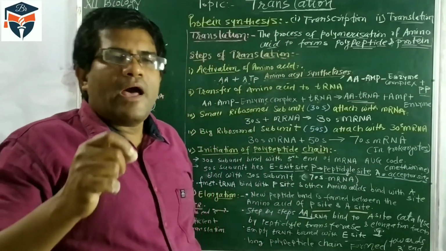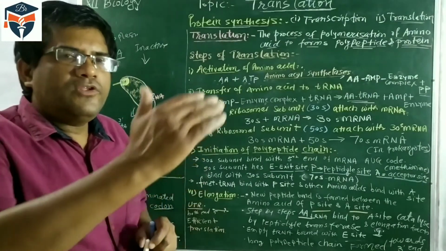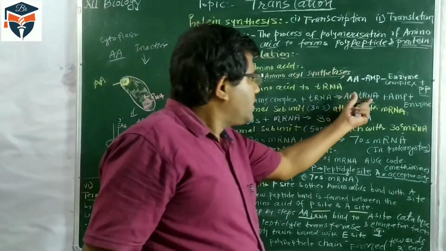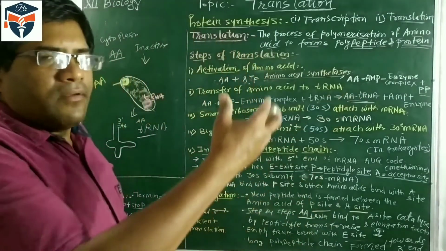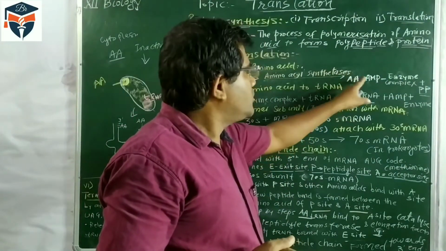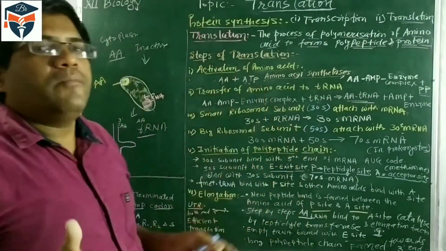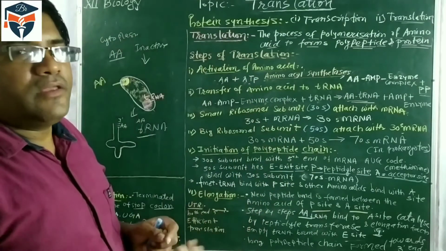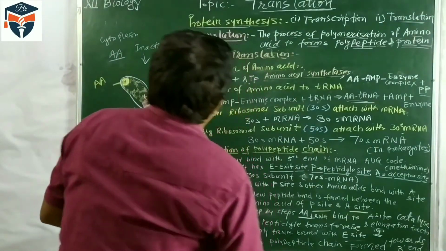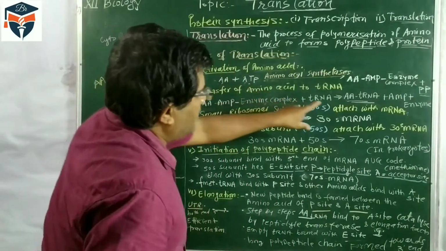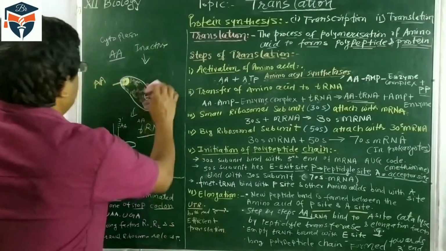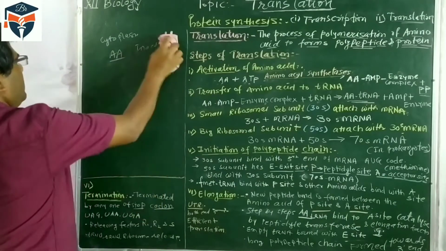There are a large number of tRNA molecules which bring different amino acids. So this is process number 1. Here we are getting amino acid tRNA, which means the amino acid is attached to the tRNA molecule.